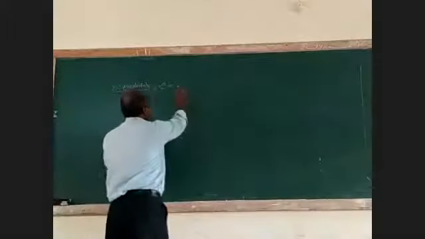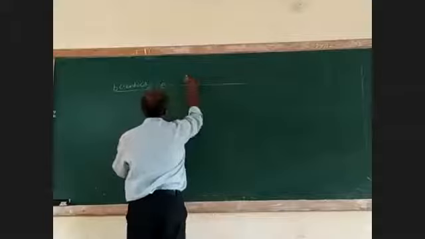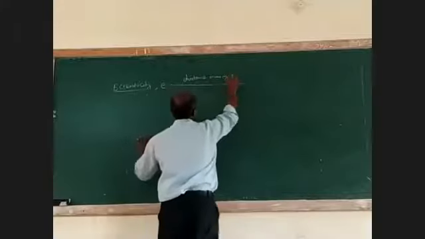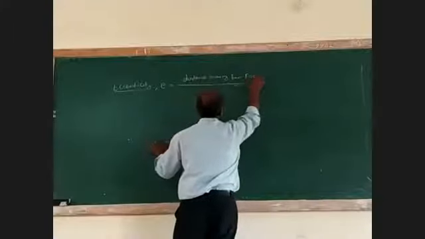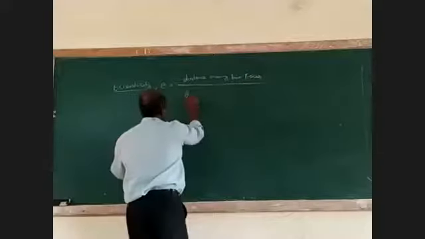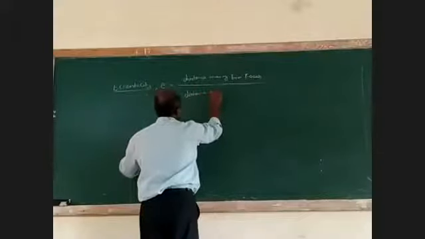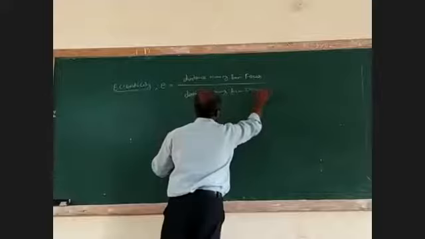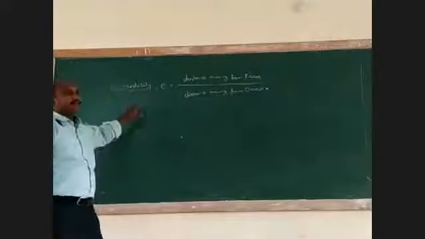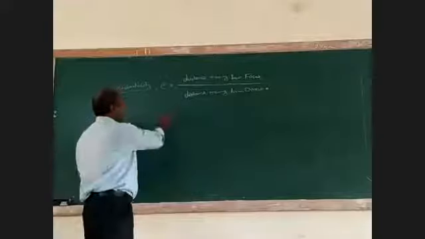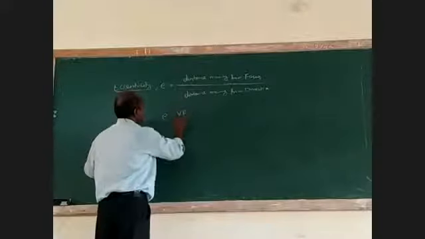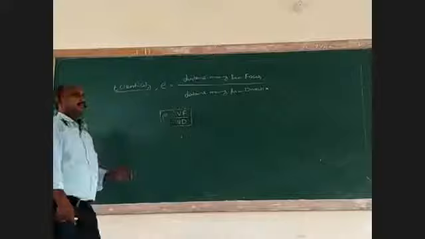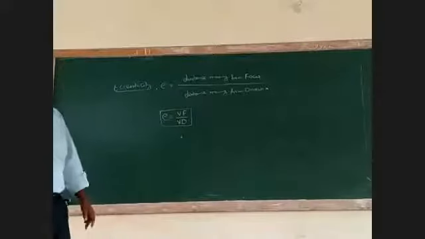It is the distance moving from the focus to the distance moving from the directrix. That is called the eccentricity. We write e equal to VF by VD.